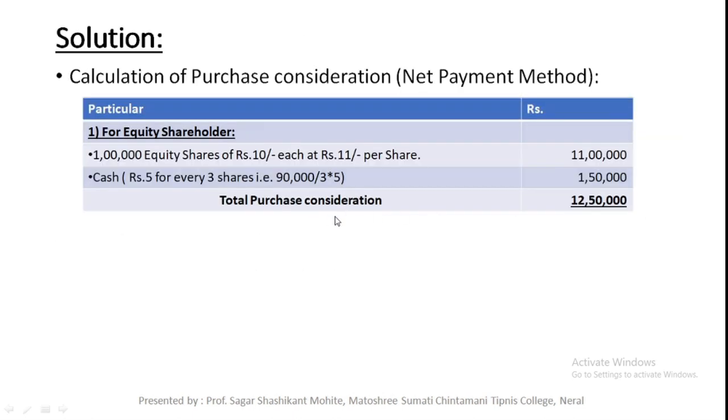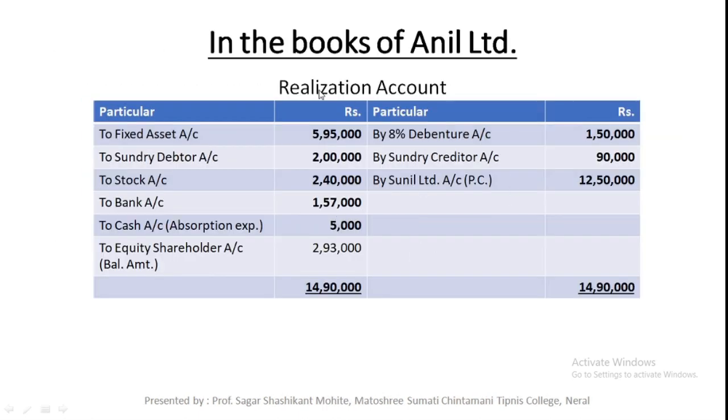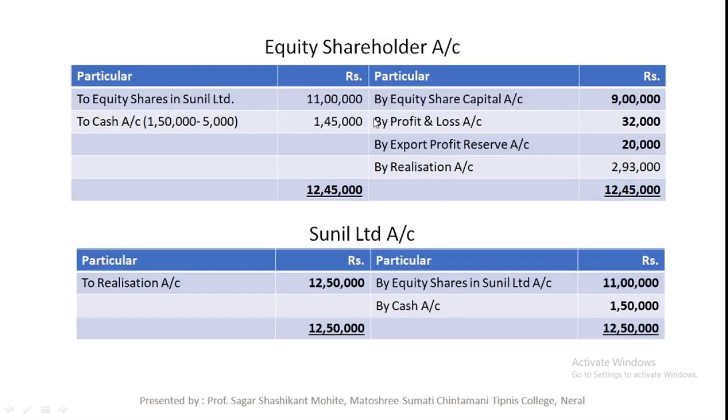So now we need to close the accounts of Anil Limited. Close the realization account; this is the balancing amount, which I made bold. We will transfer this balancing amount to the equity shareholder account. This is the credit balance, that means credit side is more, so this is profit on realization. We will transfer this profit of 2,93,000 to the equity shareholder account.